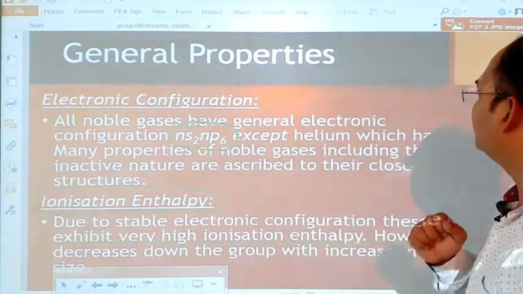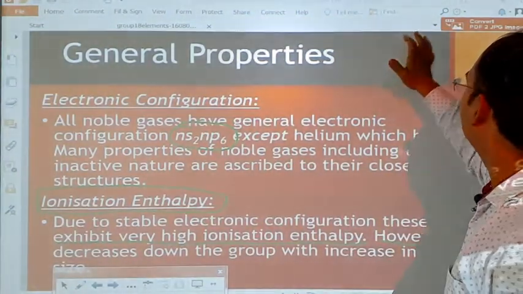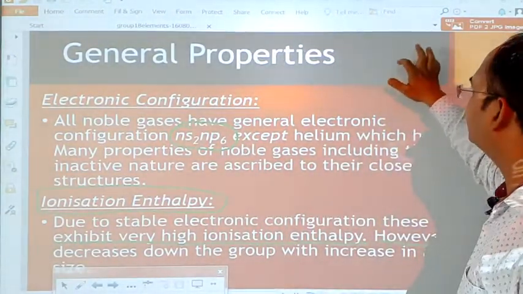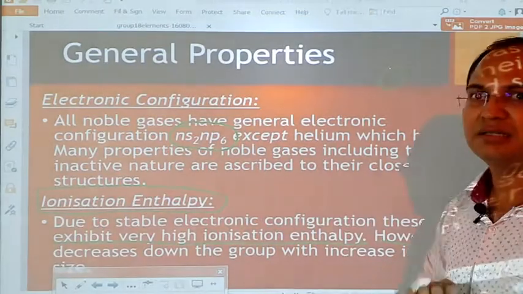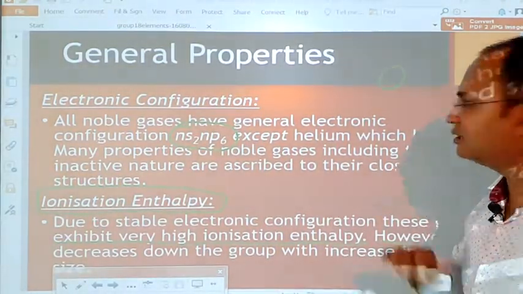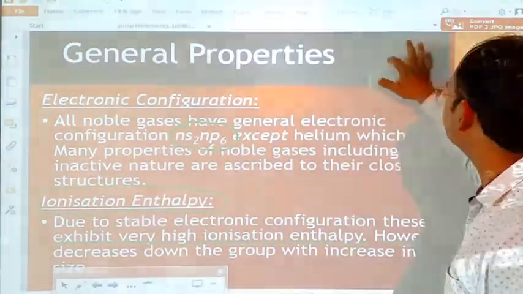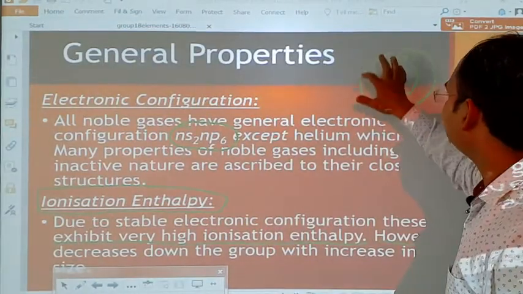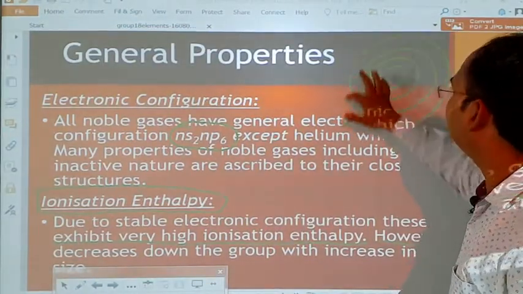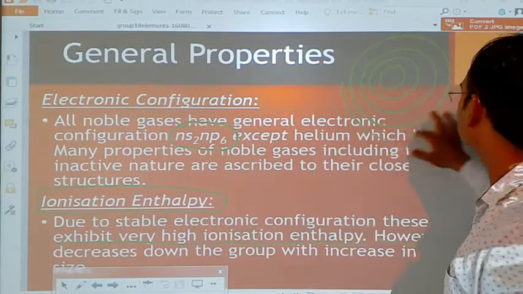Remember, students, that we have seen the structure of the atom. In the center there is the nucleus, and around the nucleus there are orbitals in which electrons are present, like this.